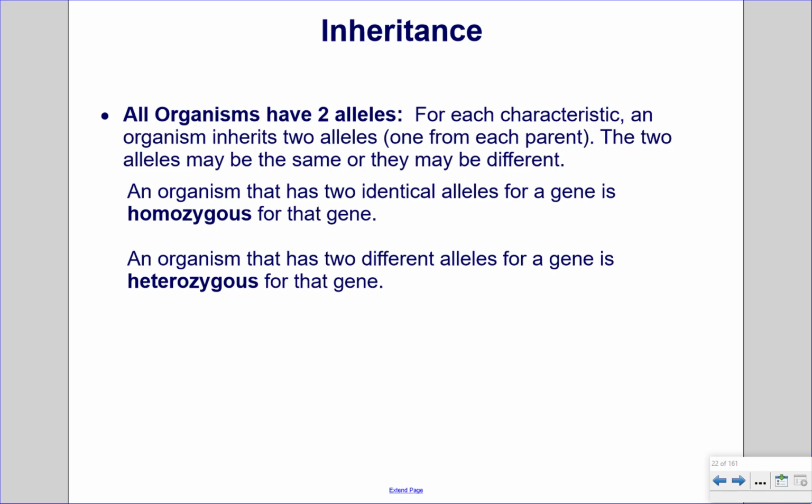Inheritance. All organisms have 2 alleles. For each characteristic, an organism inherits 2 alleles, one from each parent. The 2 alleles may be the same or they may be different. An organism that has 2 identical alleles for a gene is homozygous for that gene. An organism that has 2 different alleles for a gene is heterozygous for that gene.